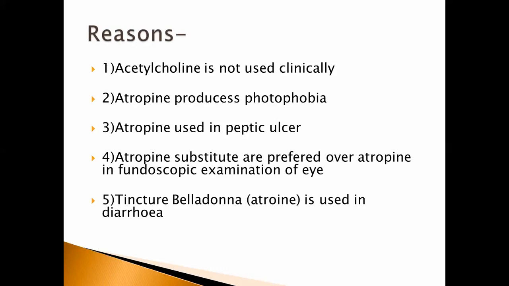Then next, tincture belladonna, that is atropine, is used in the diarrhea. Can you take reason, answer of this reason? Why atropine used in the diarrhea? That is, tincture belladonna is used in the diarrhea. It reduces the GI tone. Decreases the secretion of exocrine gland.